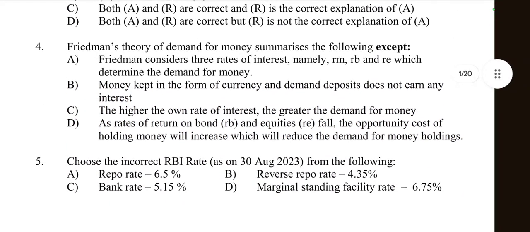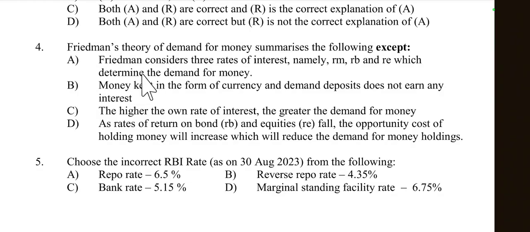Then come to question number 4. Friedman's theory of demand for money summarizes the following except. First one is Friedman considered three rates of interest. Yes, namely RM, RB and RE, which determine the demand for money. So Friedman considered three rates of interest: one is RM, another is RB and RE.